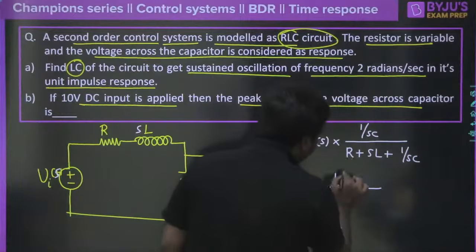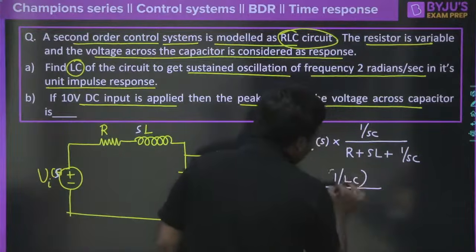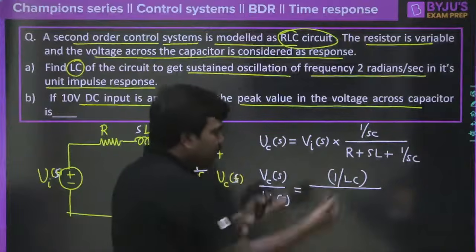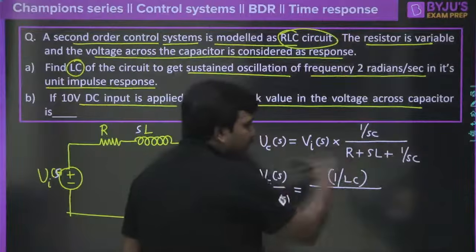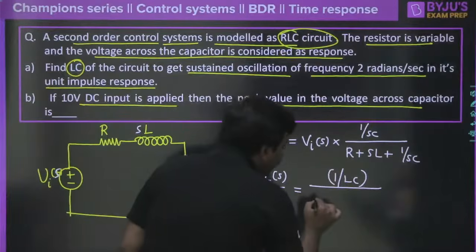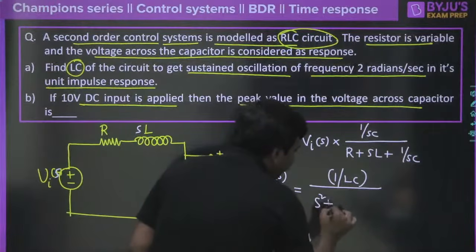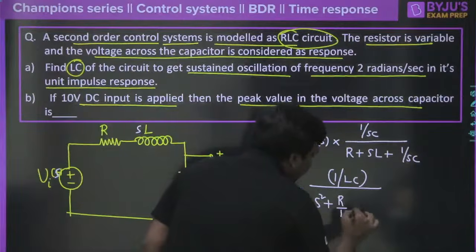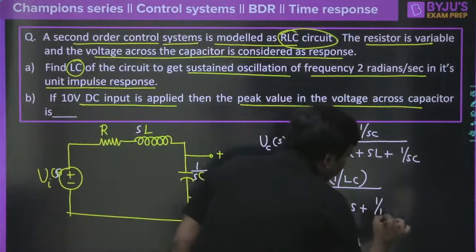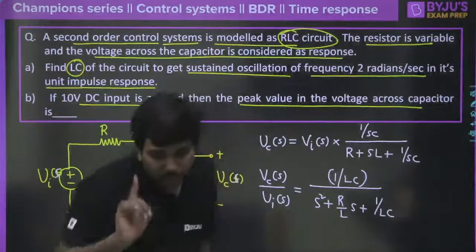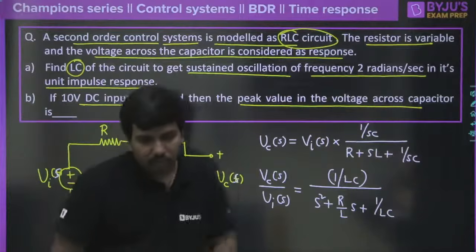So 1 divided by LC will be in the numerator. Just rearrange this: take the LCM, take LC outside and cancel. You will get this very comfortably: S square plus R by L into S, plus 1 divided by LC in the denominator. And there is one important concept here, so you will really understand that.